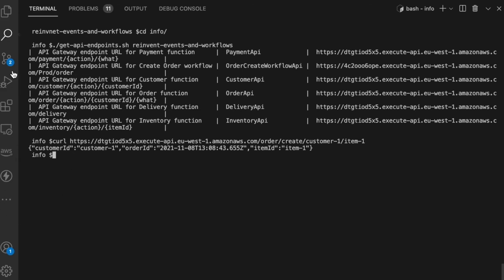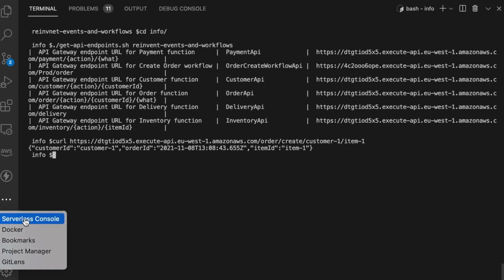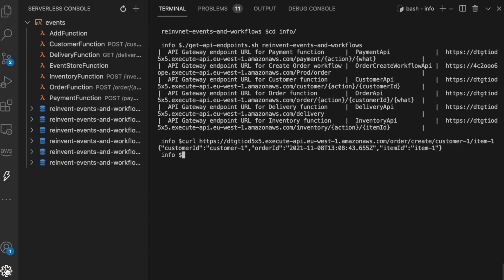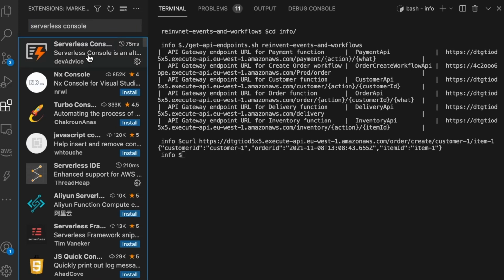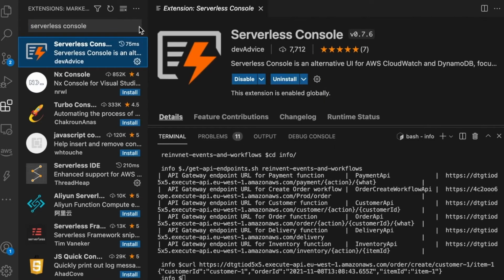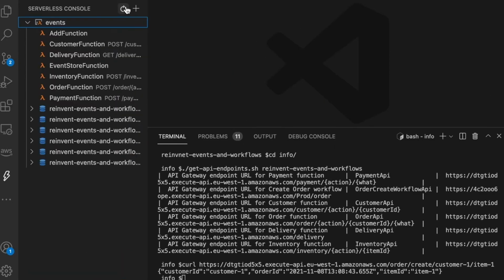In order to show you the logs and the Dynamo tables, I want to use an extension from Visual Studio Code called Serverless Console. The extension is great, so you can get it from Visual Studio Code just by searching Serverless Console. And this extension is really handy for looking at logs and also DynamoDB tables to understand what is in there.